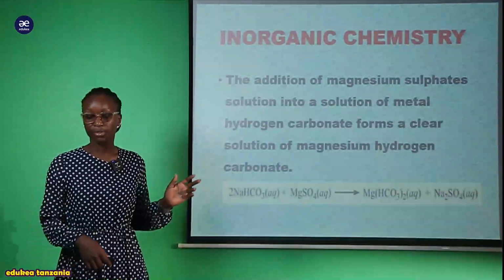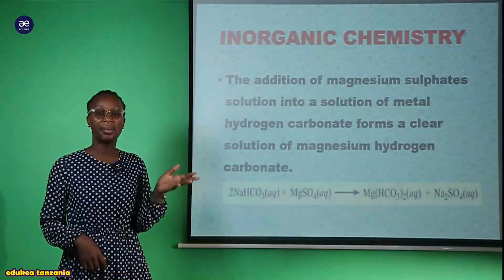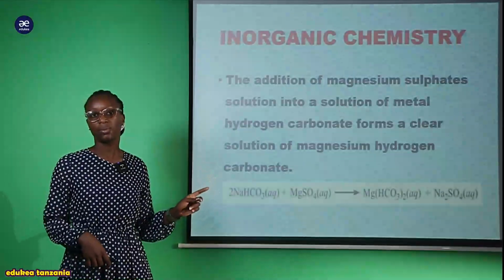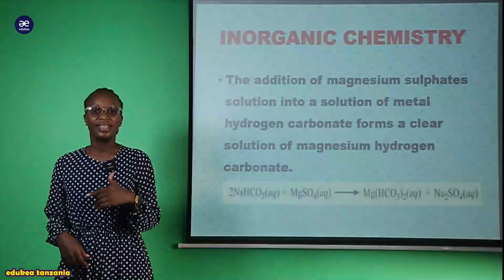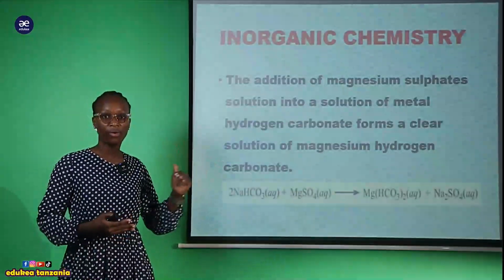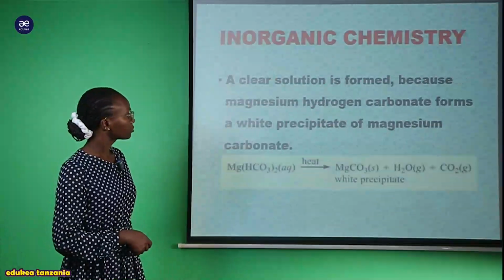That's why when we talk about separating or distinguishing the metal carbonate and the metal hydrogen carbonate, this is the first point you have to deal with, kwa sababu inatumika kama chemical test au inatumika kama the agent ambayo inaweza kufanya tofauti kati ya hizi compound mbili, metal carbonate and metal hydrogen carbonate.